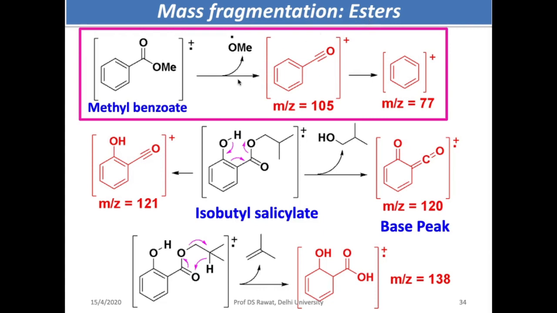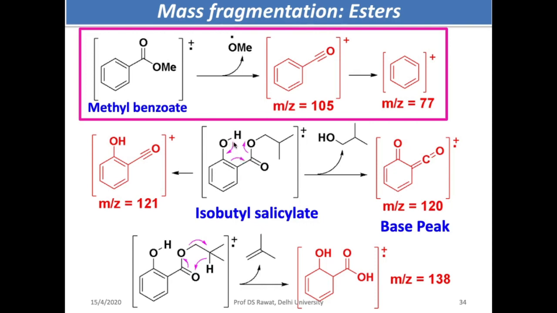Next one is the esters fragmentation. So this O-methyl fragmentation is very facile, you get this, and after that you can remove this CO and give a phenyl cation. But if you have this kind of system over here, isobutyl salicylate, it undergoes rearrangement. The first fragmentation is this one, right?